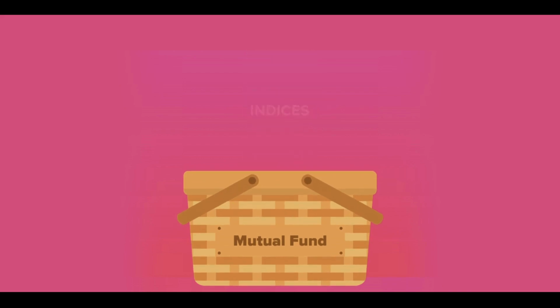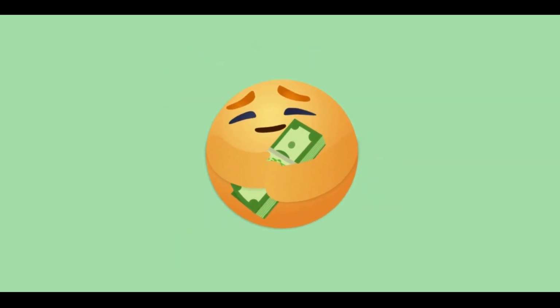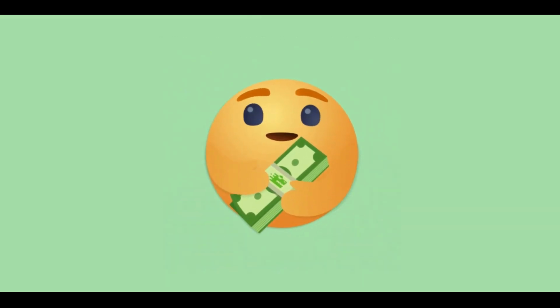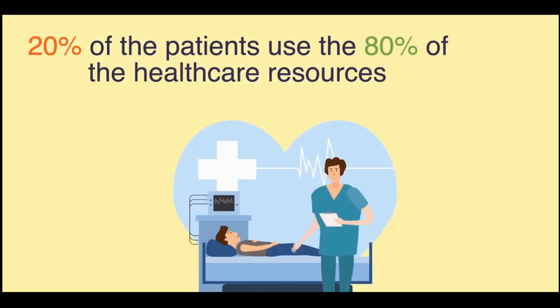So let's say 80% of the wealth is owned by 20%, or it's an abstract number, it could be 5% of the population. So only 5 to 10 or maybe 5 to 20% of people, the exact number does not matter because it's in the favor of imbalance, own 80 to 85, 90% of the world's wealth. Let's see another example in the hospital industry.